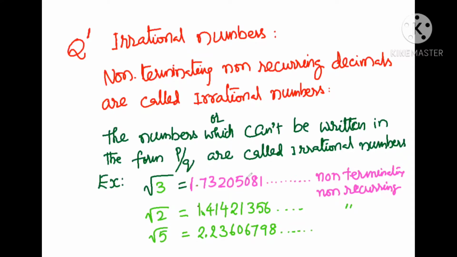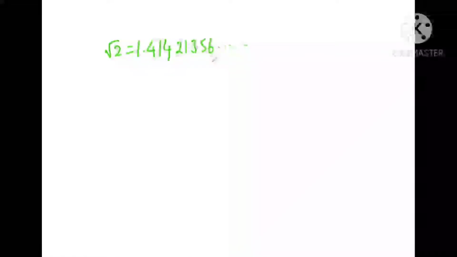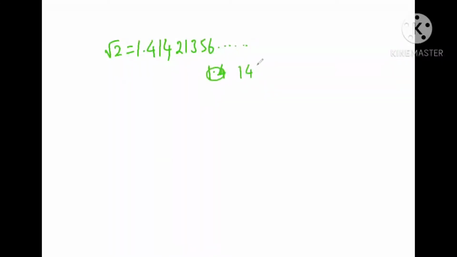So we cannot write them in p by q form. Why? Root 2 is equal to 1.41421356 and so on. If you try to write this number in p by q form, after the 1, how many zeros do we have to keep here?